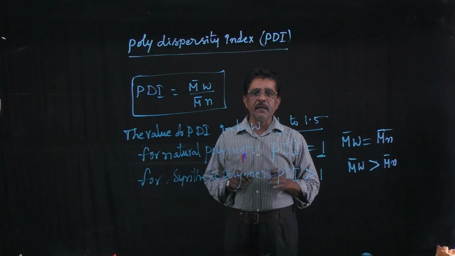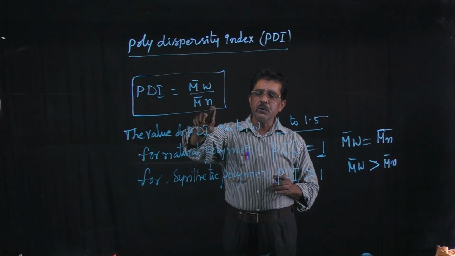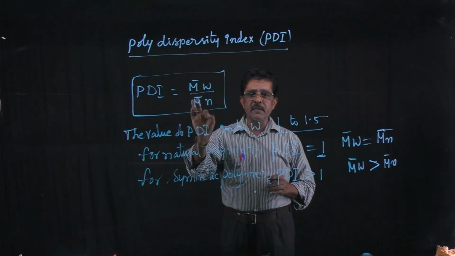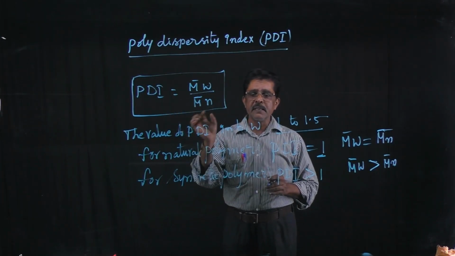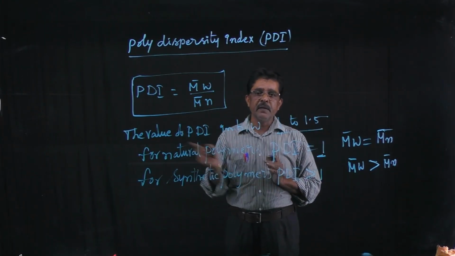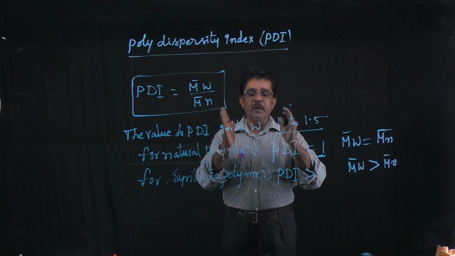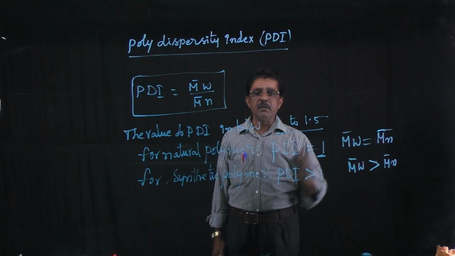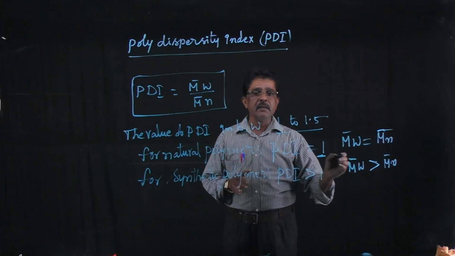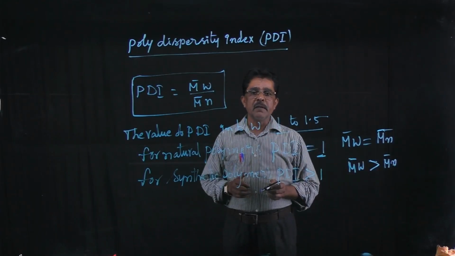The ratio between the weight average molecular mass and the number average molecular mass of the polymer is called the polydispersity index. This value lies between 1 and 1.5. For natural polymers, the PDI value is equal to 1. That means weight average molecular mass is equal to number average molecular mass. For synthetic polymers, the PDI value is greater than 1. That means weight average molecular mass is greater than number average molecular mass.